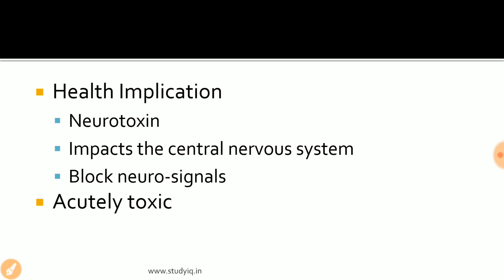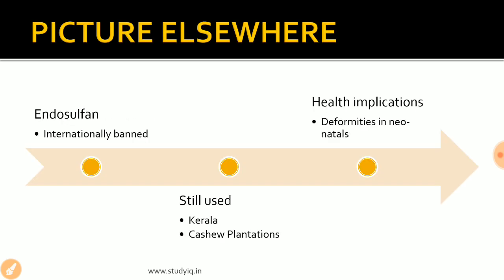So this is the picture of Maharashtra that we have seen till now. We have seen that BT cotton is losing its resistance towards the bollworm pest, and also the farmers in that region, due to the lack of knowledge, due to the lack of regulation, and due to other reasons that we would be discussing, are using this acutely toxic chemical, Monocrotophos, an organophosphate compound.